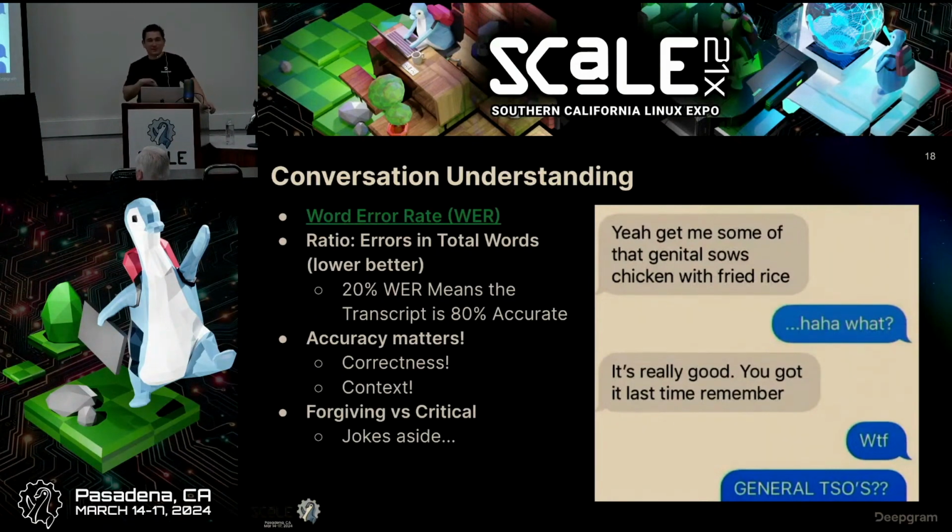If you're going to compare these different speech-to-text models, you need to understand what the word error rate is. It's basically a calculation of how accurate that transcription is. If you have a word error rate of 20%, that means the transcription was 80% correct. So you want a lower word error rate. If you had a word error rate of 10%, that means your transcription was 90% accurate.